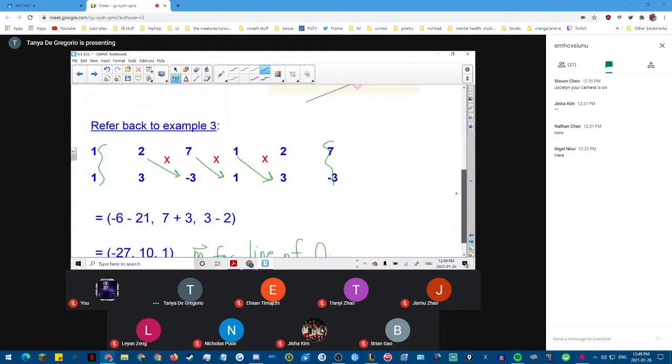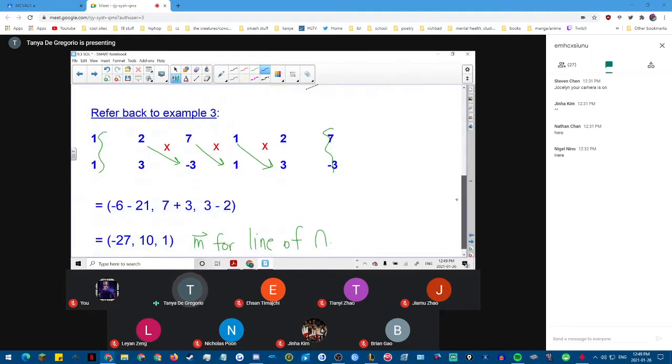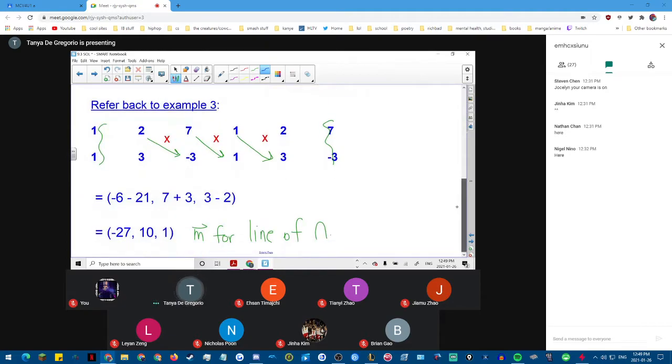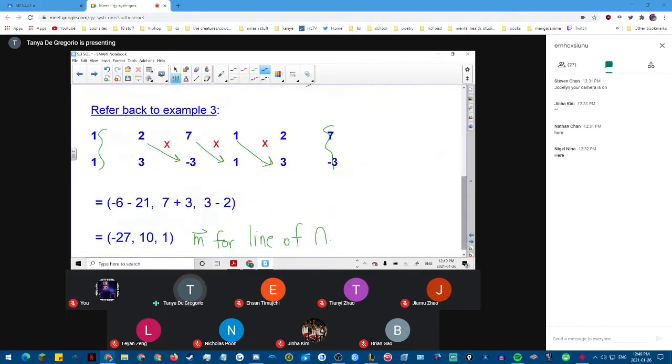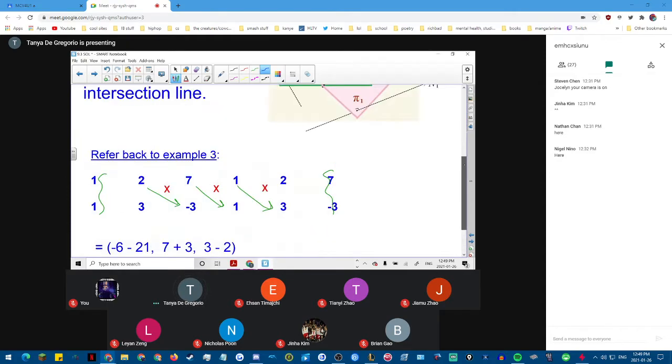Okay, so refer back to example 3. This is just a reminder of how to do the cross product, right? You have two vectors. If the two vectors are 1, 2, 7 and 1, 1, 3, -3, we write it twice. Ignore the first and last column, and we always multiply to the right first, right? And this is how you find your direction vector for the line of intersection, okay?